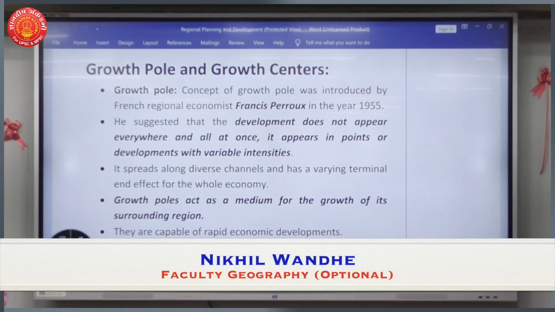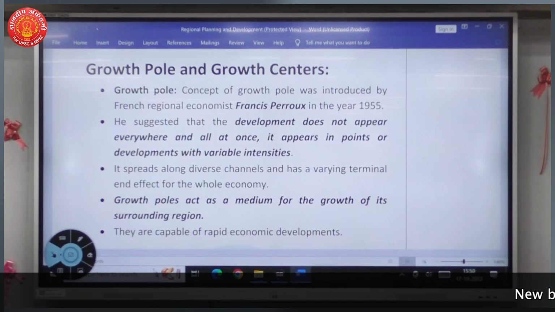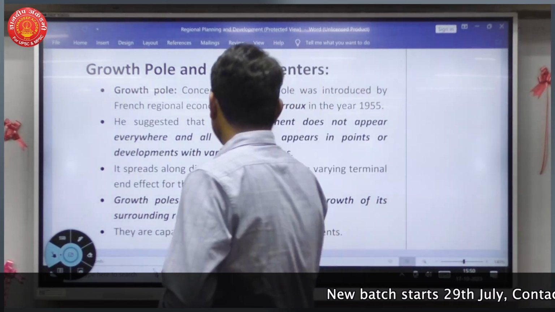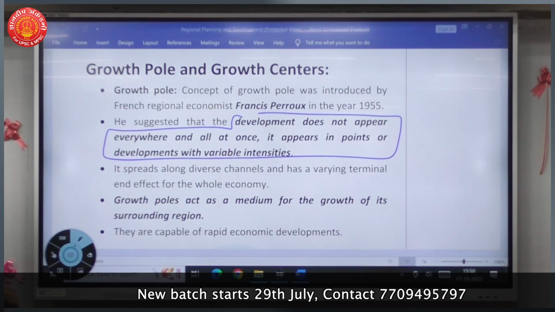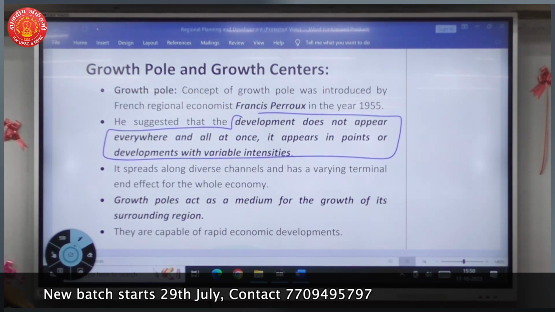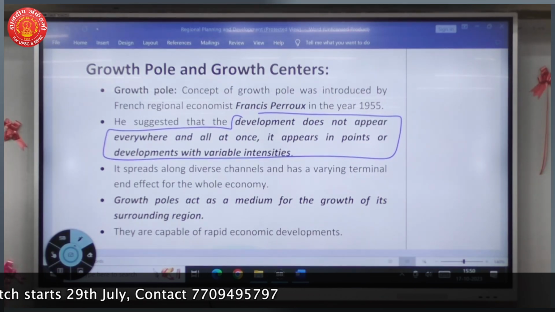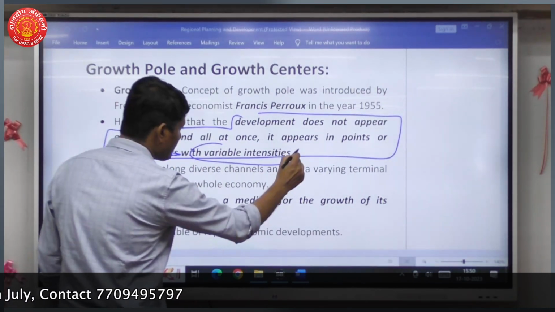Okay. Next point is growth centers and growth pole. Now what these growth centers and growth pole concept is, I'll give you an example. The example will illustrate it. See, there is one line. What it is saying, development does not appear everywhere and all at once. It appears in points or with variable intensity.